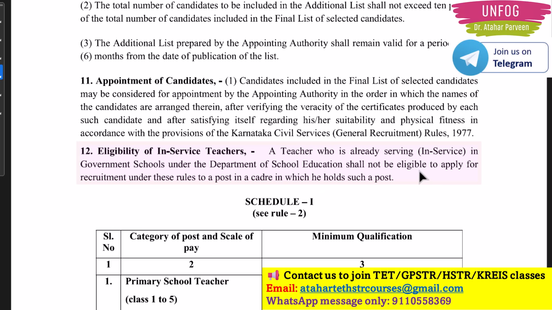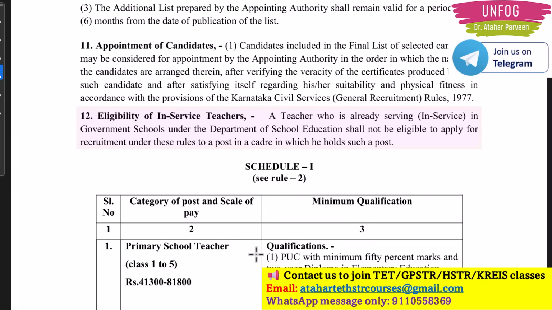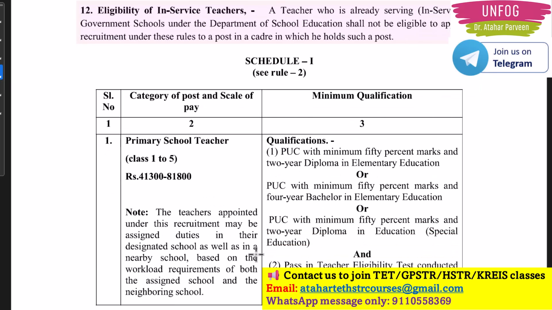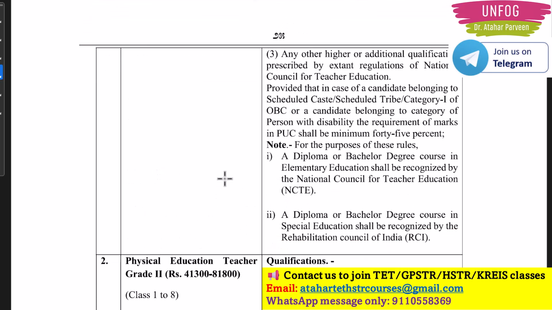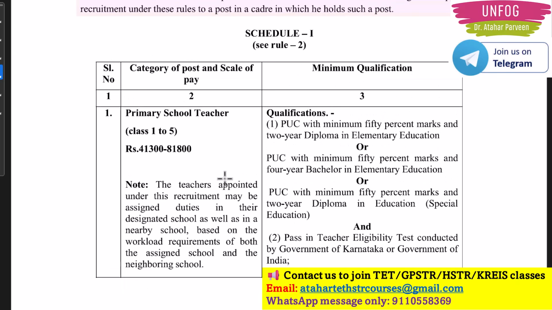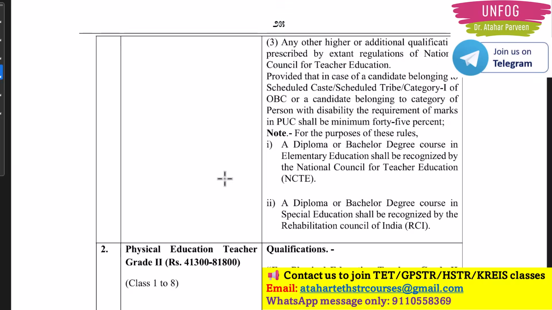So they have imposed a restriction on current employees. They cannot apply for the same cadre. So that is one thing here. Now talking about the minimum qualifications. For PSTR, you should have scored a minimum of 50% in PUC for general merit, and I think 45% for SC/STs, that option is there. And TET paper 1 should be qualified for PSTR, and you should have done DLED or BLED or DED. This is the qualification for PSTR posts.